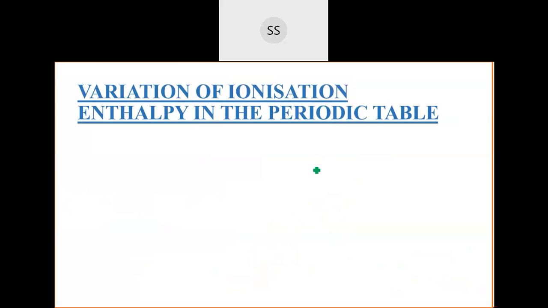Now, talking about the variation of ionization enthalpy across the period and down the group. What do you observe across the period and down the group? Across the period, you are adding the electrons to the same shell, correct?